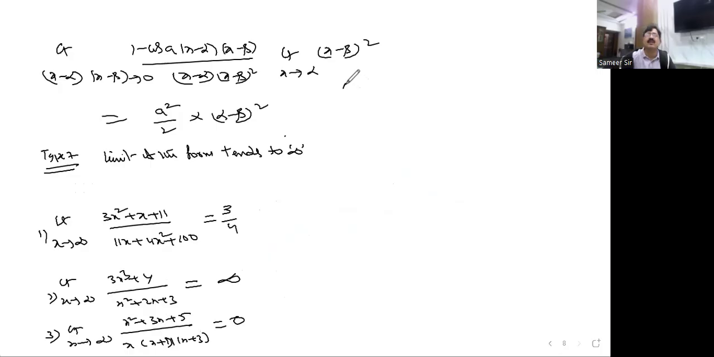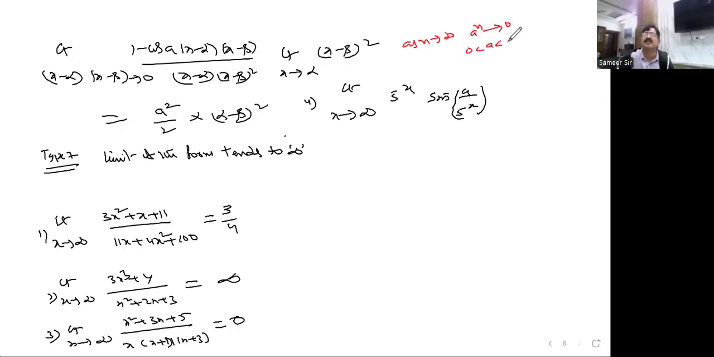Now some good questions are also there, with limit tending to infinity. I have selected another example. You see this. I want to tell you this: as n tends to infinity, a to the power of n tends to 0 whenever a lies between 0 and 1, or tends to infinity if a is greater than 1. This one I want to use over here.